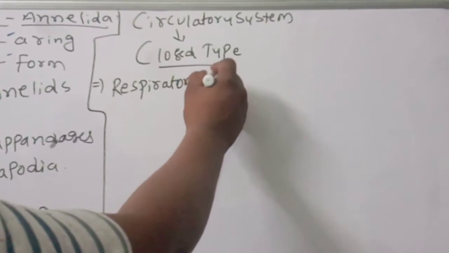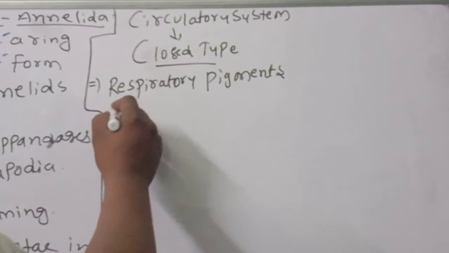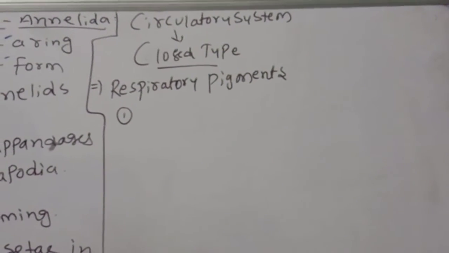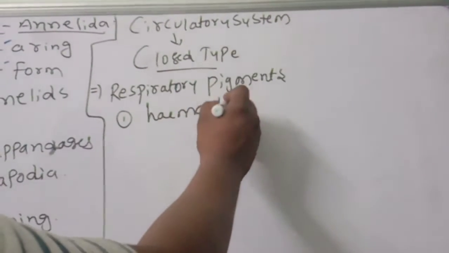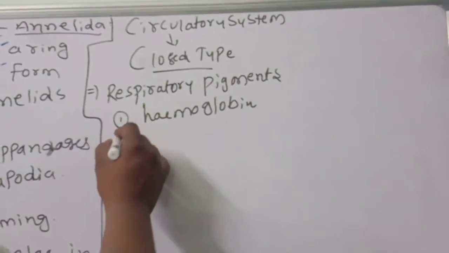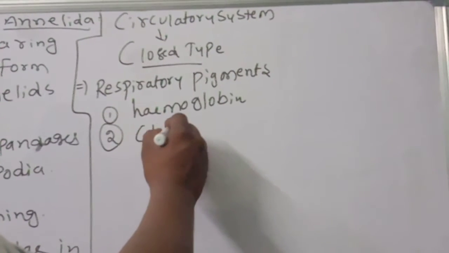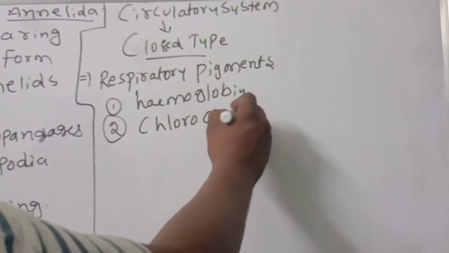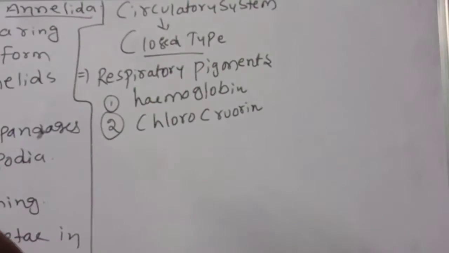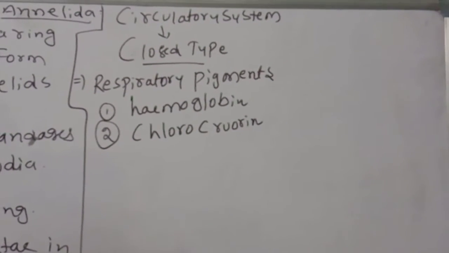What kind of respiratory pigments are present in the annelids? Number one, come on, what is that? Hemoglobin. Hemoglobin is a respiratory pigment. And another one is what is called? Chlorocruorin. These two types of respiratory pigments are present.